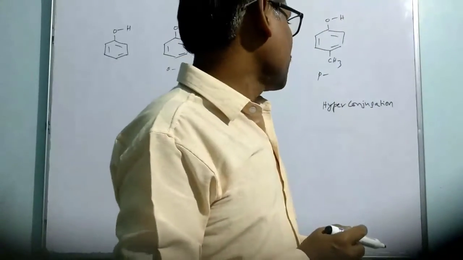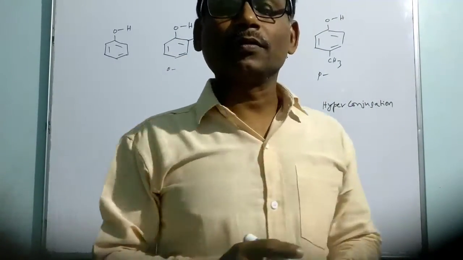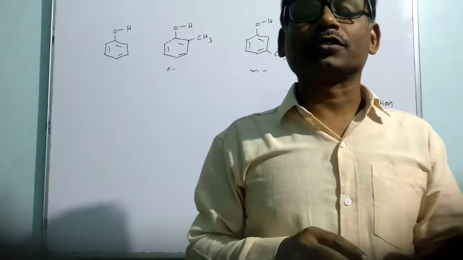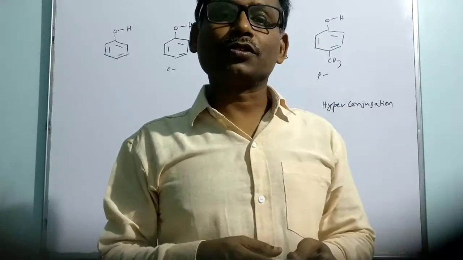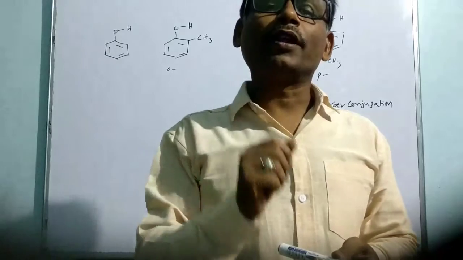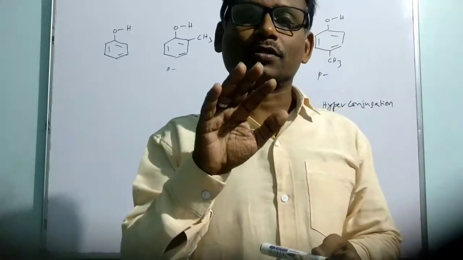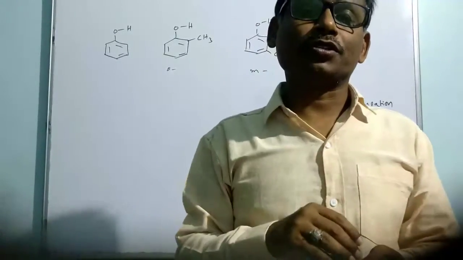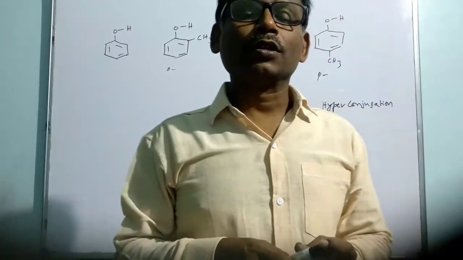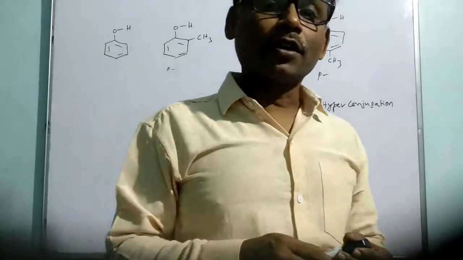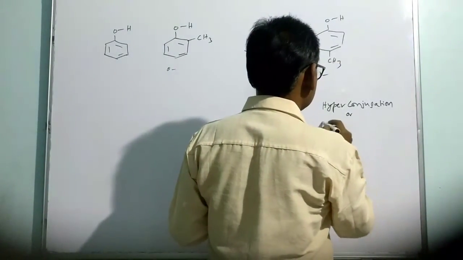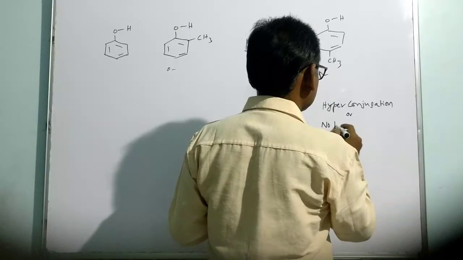It is a kind of resonance where the sigma bonded electrons are also involved in conjugation. So far we have seen conjugation and resonance involving only pi bonded electrons or non-bonded electrons for delocalization. But in this situation, the sigma bonded electrons are also involved. So it is a special kind of conjugation, also called no bond resonance.